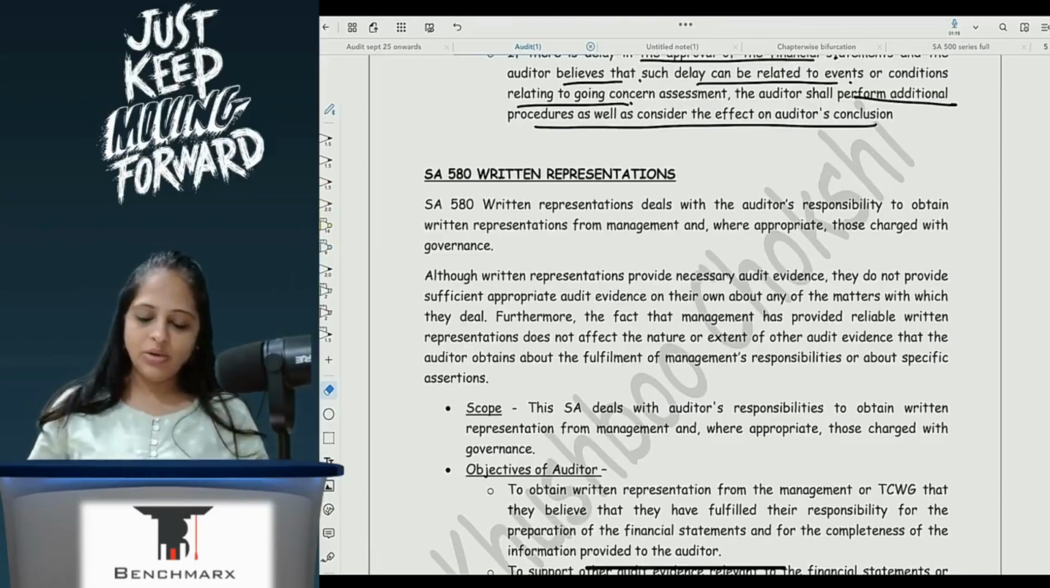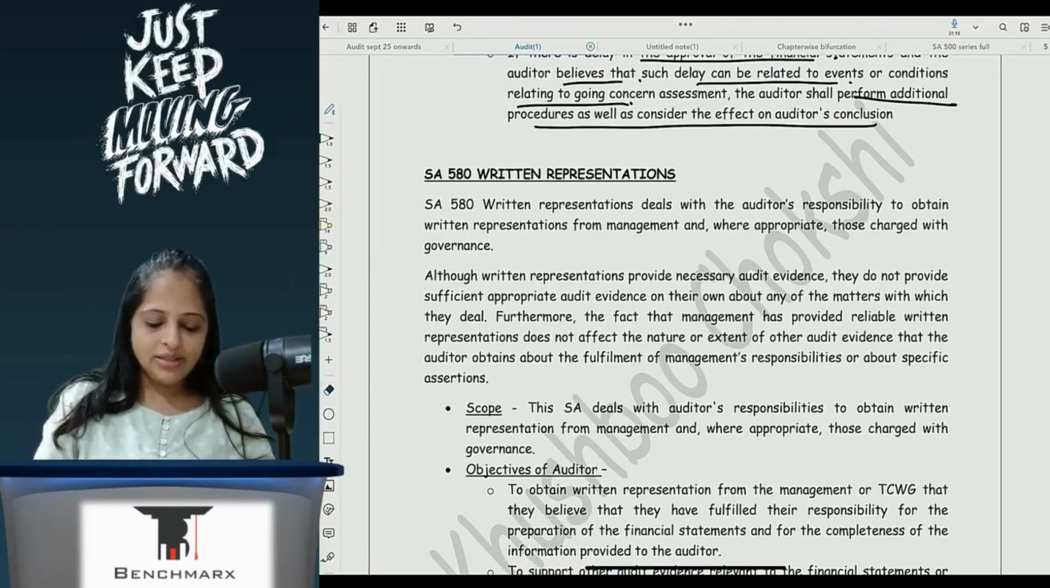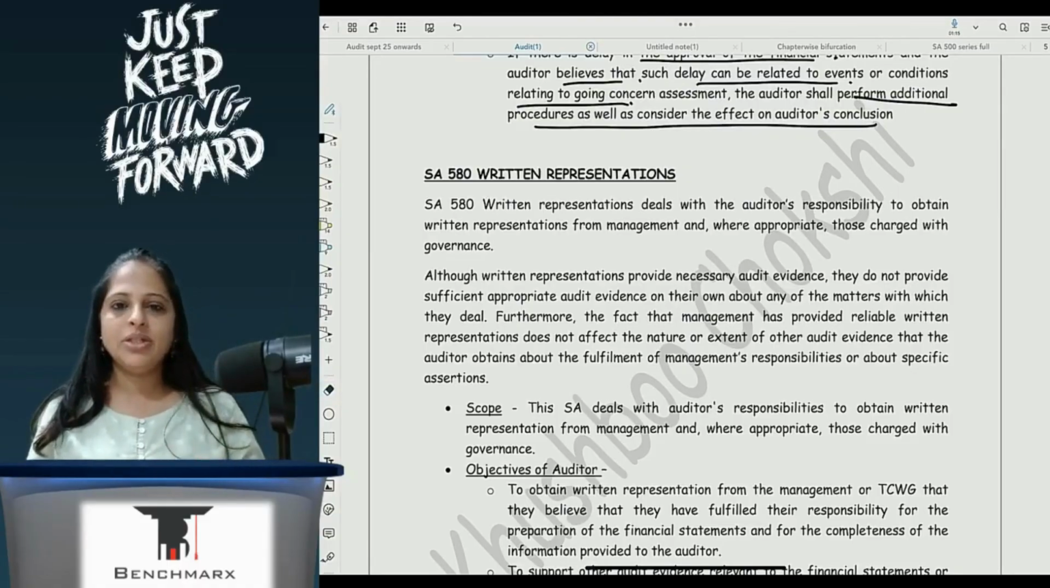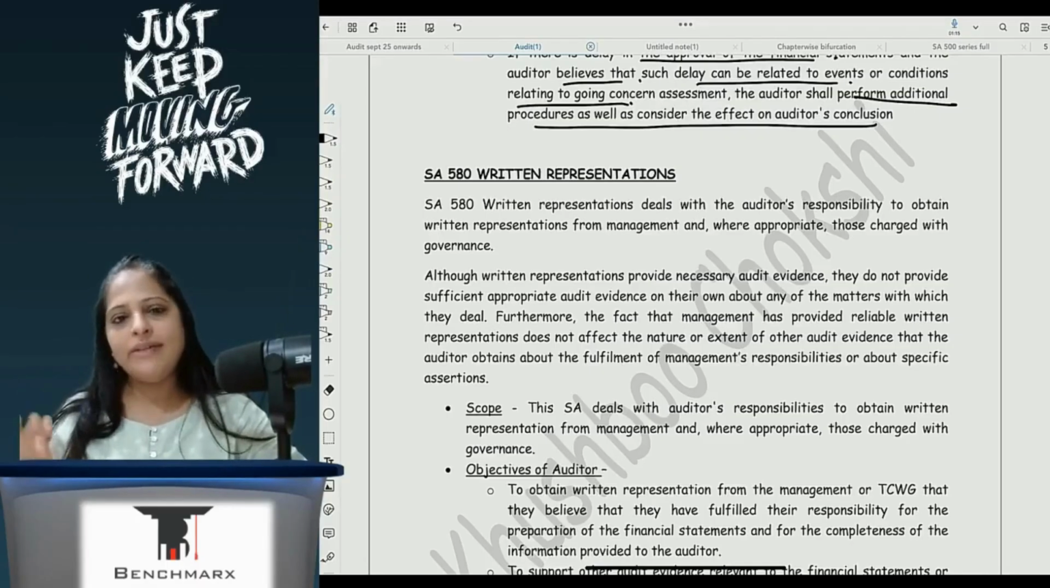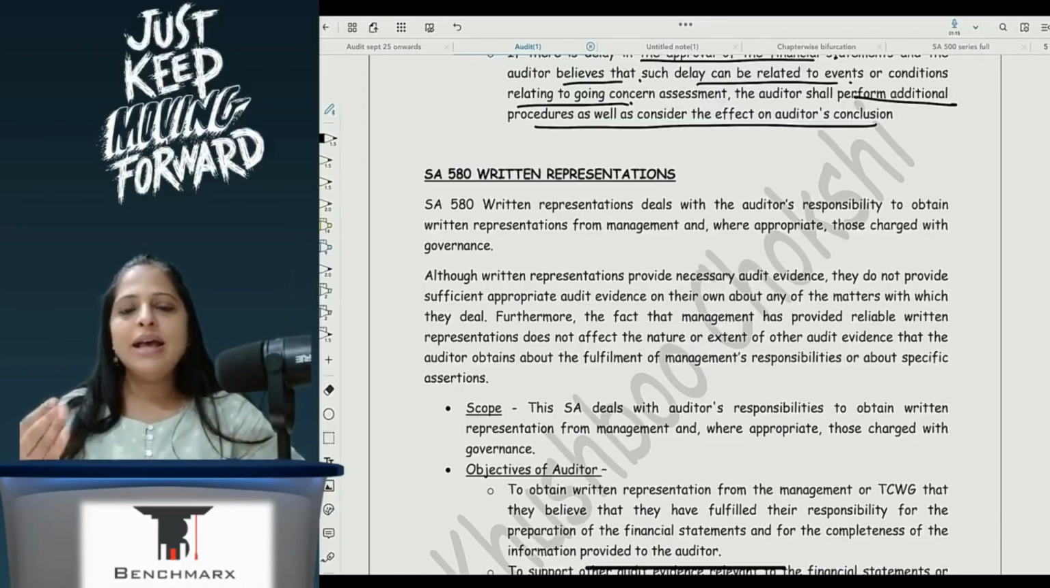So what it is talking about is wherever there is some issue, a going concern issue or anything which the auditor feels there is a problem area here, I want to take it in writing from management or TCWG that this is something which you give to me in writing, so I have it as a part of my audit evidence. At that point of time he will take a written representation.